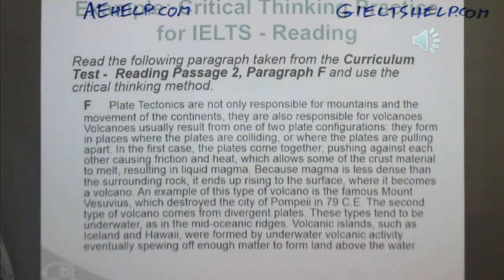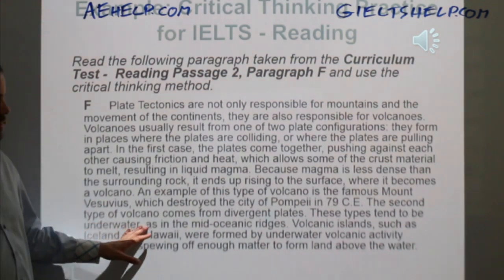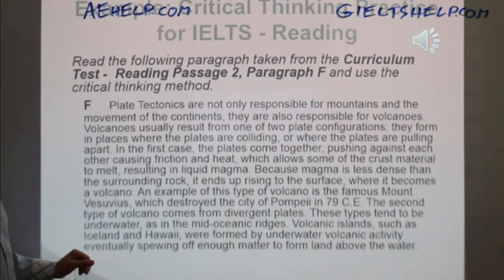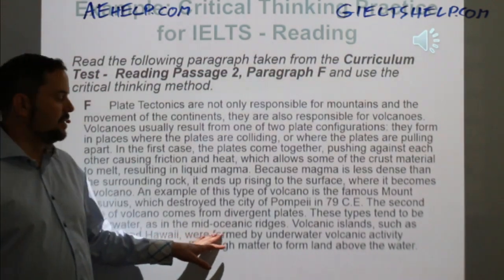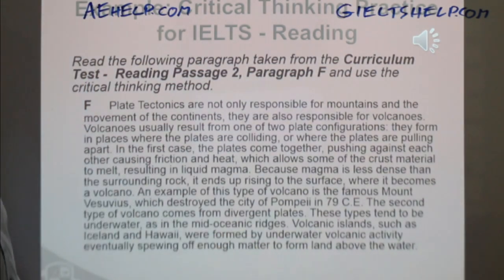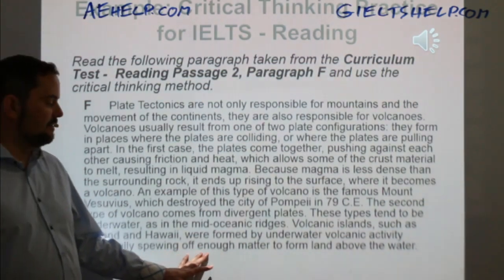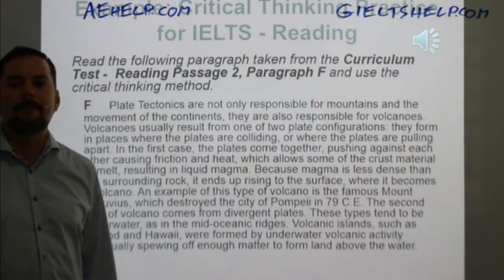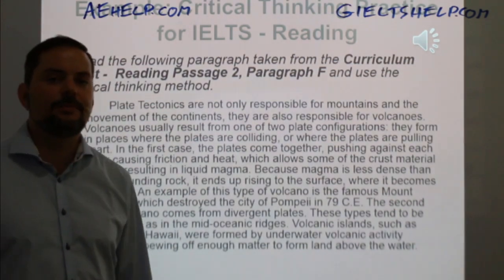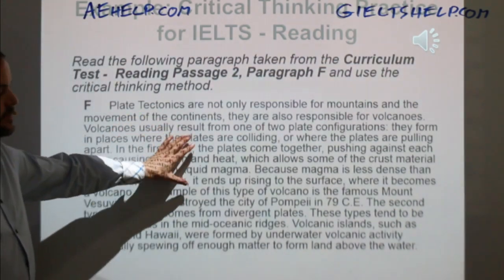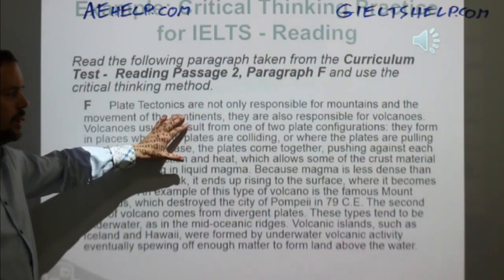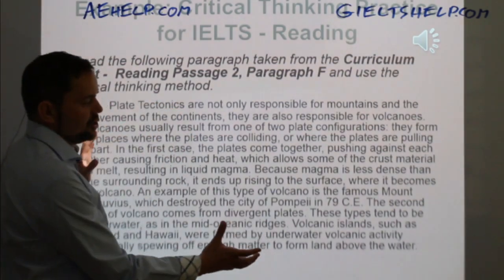An example of this type of volcano is the famous Mount Vesuvius, which destroyed the city of Pompeii in 79 CE. The second type of volcano comes from divergent plates. These types tend to be underwater, as in the mid-oceanic ridges. Volcanic islands such as Iceland and Hawaii were formed by underwater volcanic activity, eventually spewing off enough matter to form land above water.